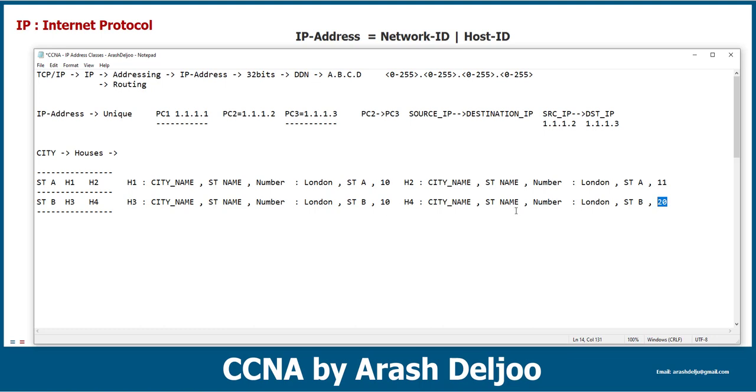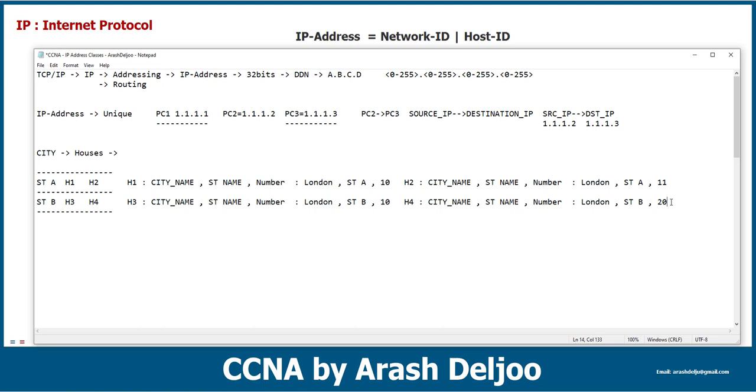And also, you know that we don't have any relevance between the numbers in street B and street A, because they are residing in different streets. For example, as you can see, host 1 and host 3 are using the same number. It's not important.